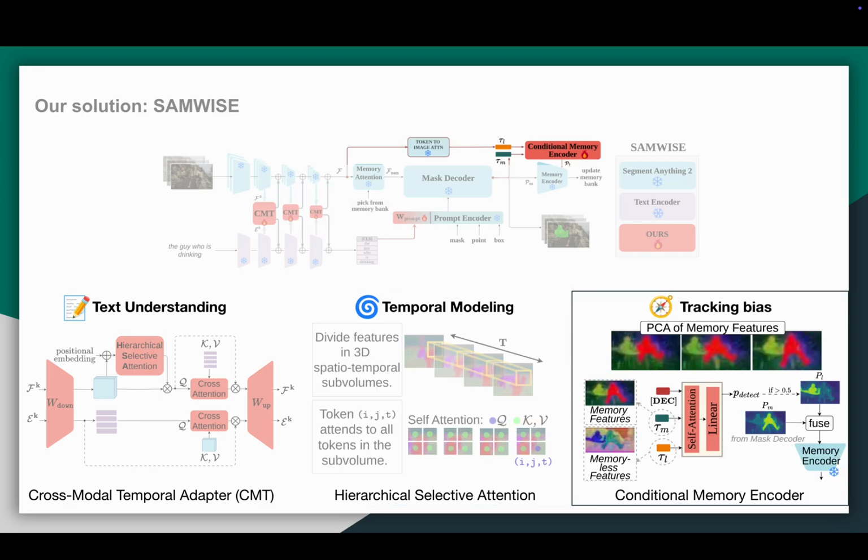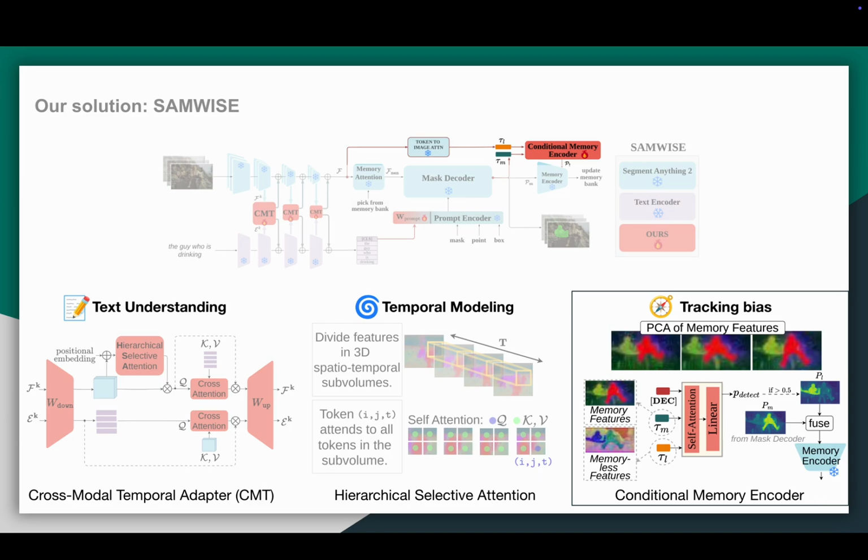Finally, we address the tracking bias, the phenomenon where SAM2 continues following the wrong object even when a more relevant one appears. To detect this, we compute a memoryless token derived from a cross-attention between the current frame features and the prompt. This token captures what the referred object should look like now, without being influenced by past predictions.